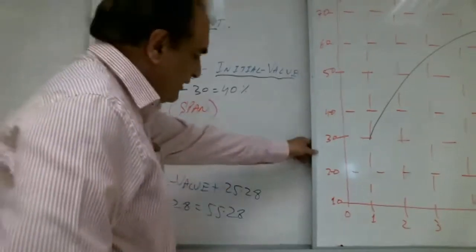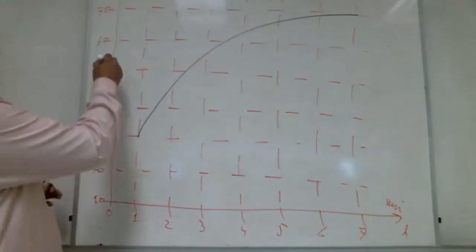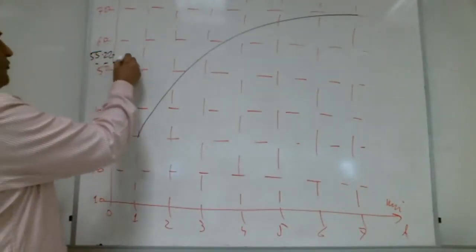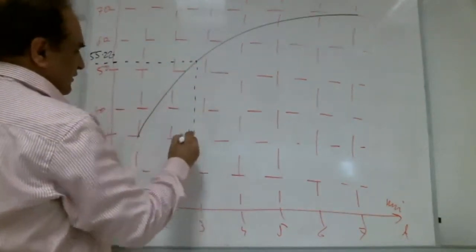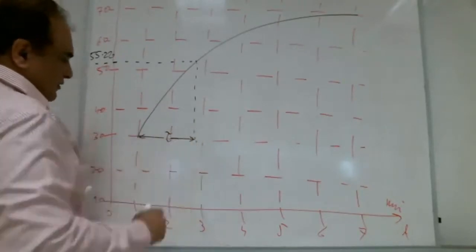Now we will go to the graph. 55.28 approximately here. We draw a line here and bring this line here. So this time is the time constant.